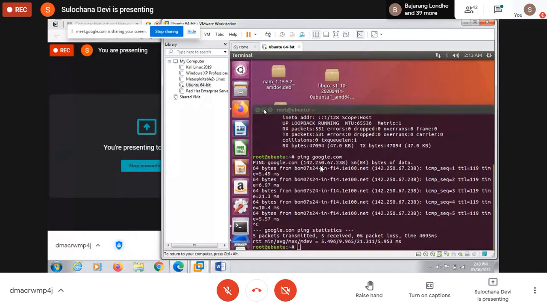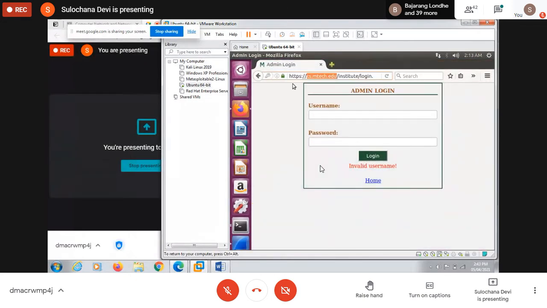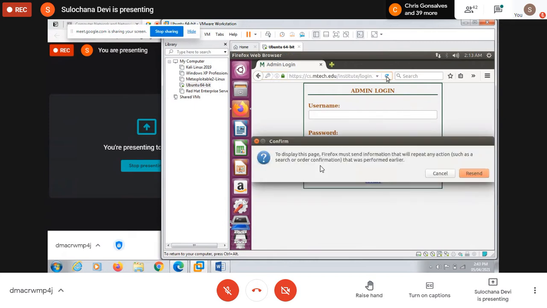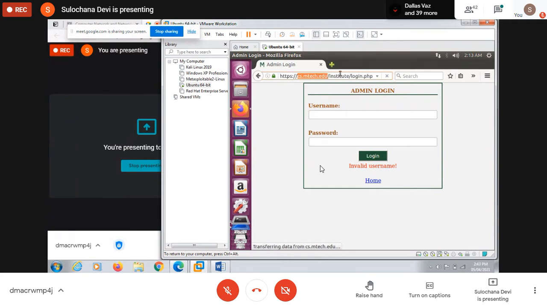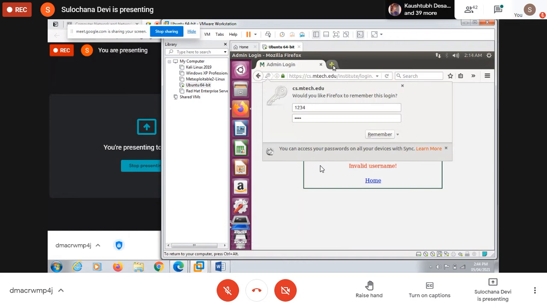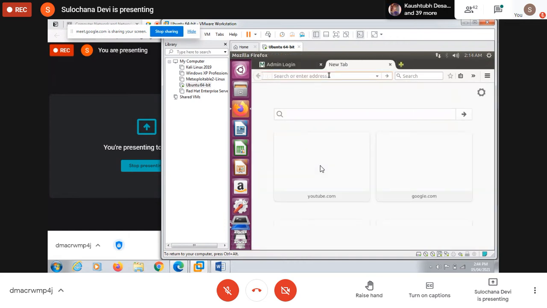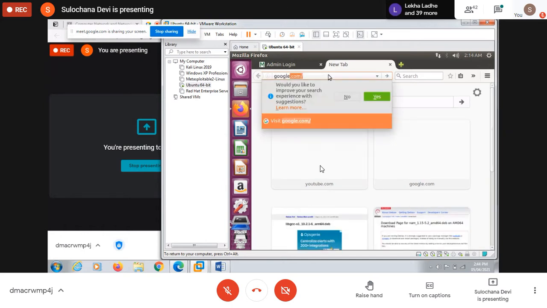Again minimize this, then open the browser. On this site, any site you can just open, you can just refresh it, you can open google.com or search something, whatever you want to do. Not necessarily only this site, even you can open your Gmail. Whatever you are doing on this machine or on this browser will be captured.